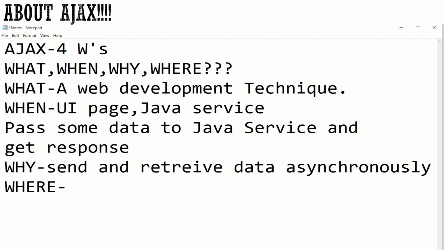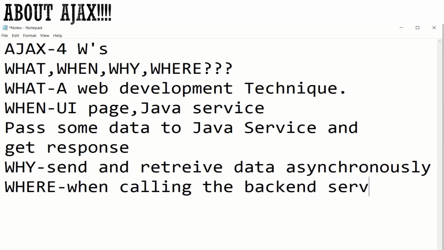Whenever we are calling the backend services, Ajax comes into place, which makes it easier and a very interesting technique to call the backend services.